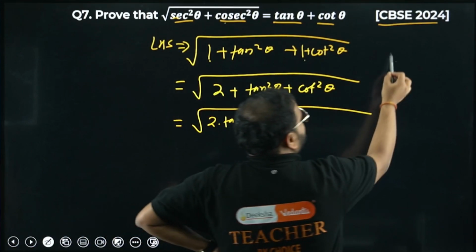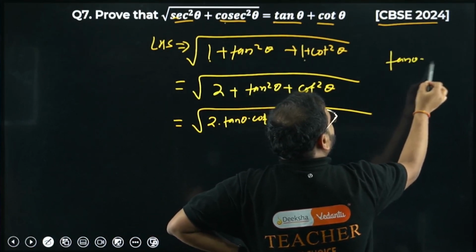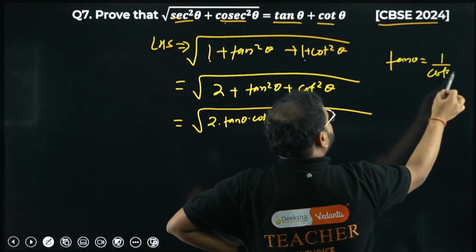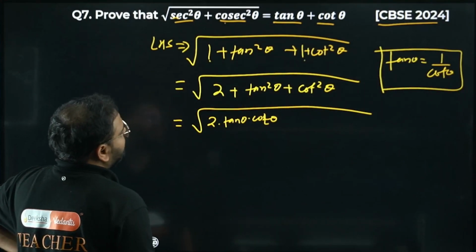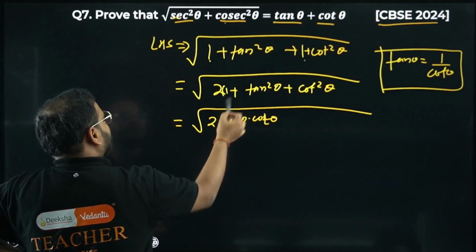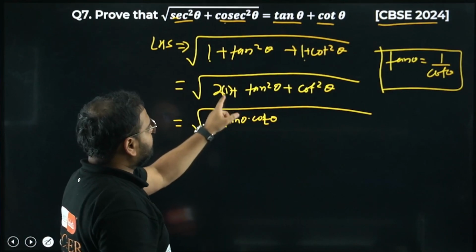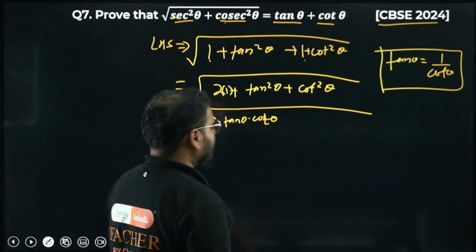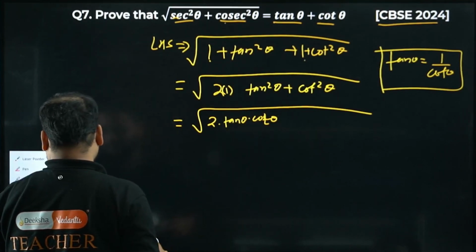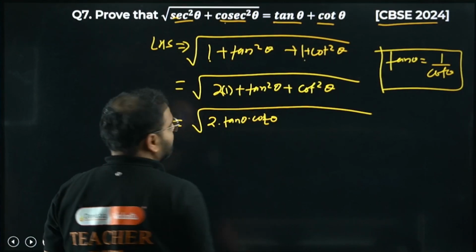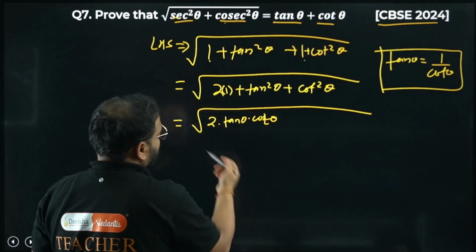How come, sir? Because tan theta is nothing but the reciprocal of cot theta, right? You can cross multiply these two. So please check here. Nothing is there now, so I can write 1 over here. 1 will be written as tan into cot. Is that clear? Not clearly visible, sir. Let me just change this part. One second. Clear, right? Okay, so 2 tan theta cot theta.